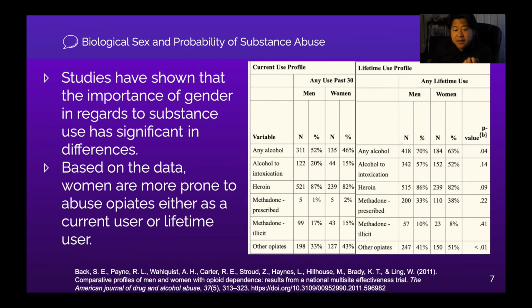The two dataset table to the right displays a t-test done on a sample size of 852 individuals who are current users or lifetime users. It is clearly shown females have a higher percentage of consuming opiates.